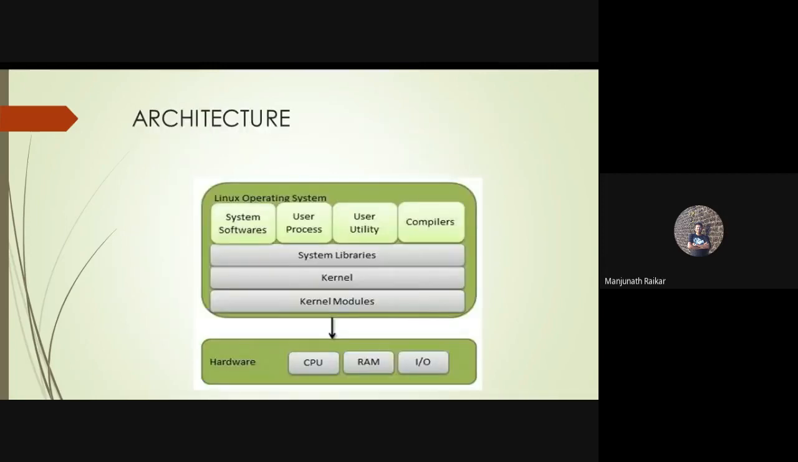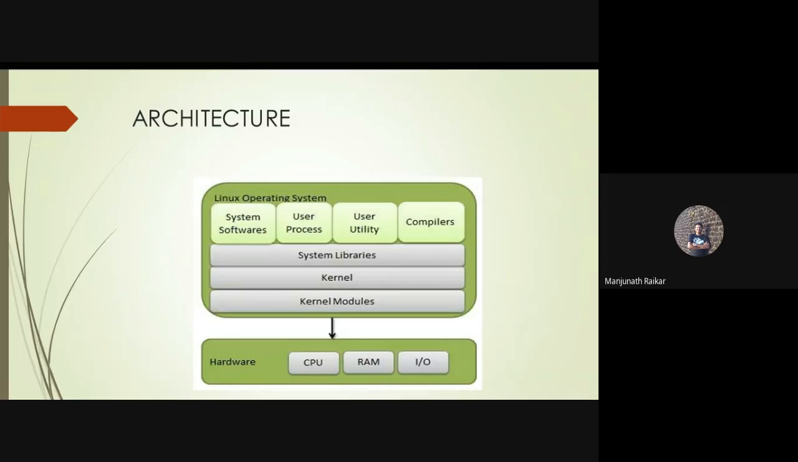And this is the architecture. It is the general architecture of the Linux operating system. So already I talked about the architecture of the operating system, right? Hardware, operating system, and the user. This is about the Linux operating system. This is the architecture of the Linux operating system.